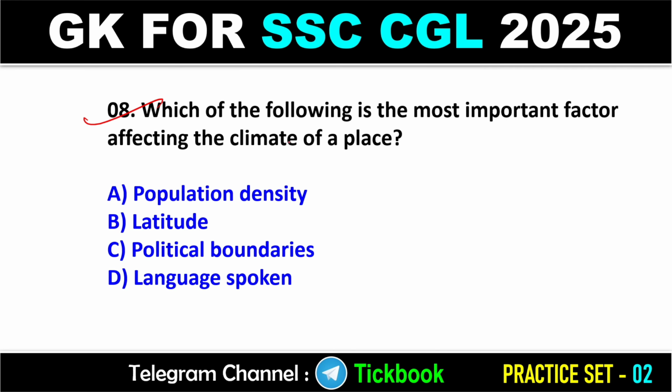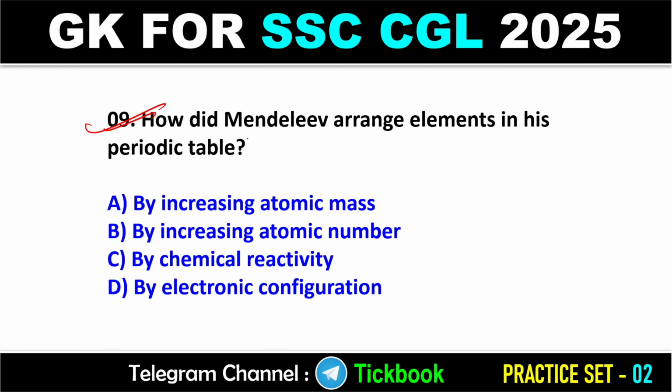Question number 8. Which of the following is the most important factor affecting the climate of a place? Option number B is the right answer, latitude. Question number 9. How did Mendeleev arrange elements in his periodic table? Option number A is the right answer, by increasing atomic mass.